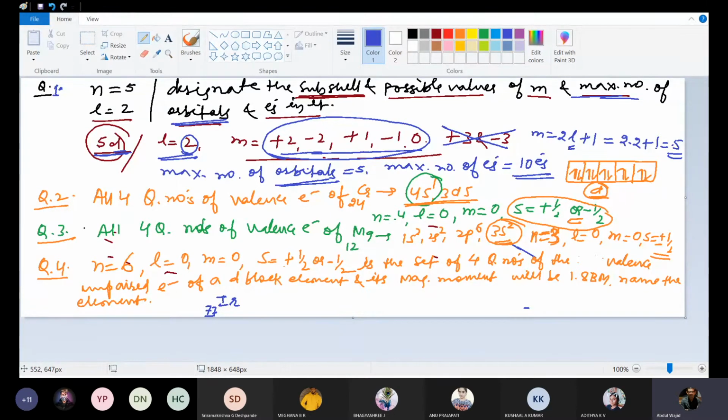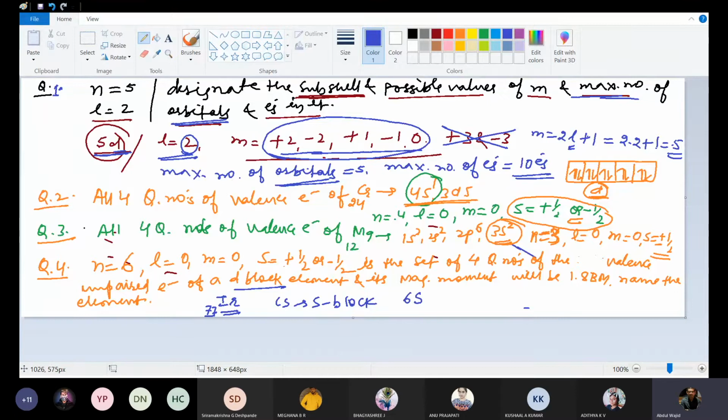First he gave cesium, and cesium was an s block element, and they have specified it here that it's a d block element, and iridium is 77. Now, how many answers will you be giving? n is equal to 6, L is equal to 0, that is s. M is also 0, S is equal to plus half or minus half, that is 6s1.